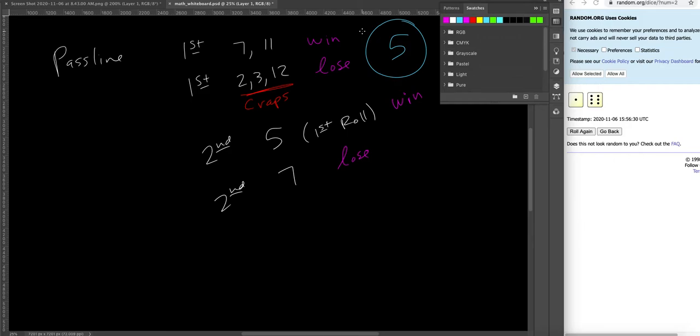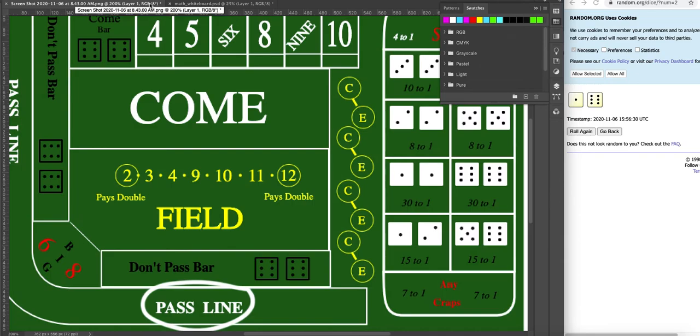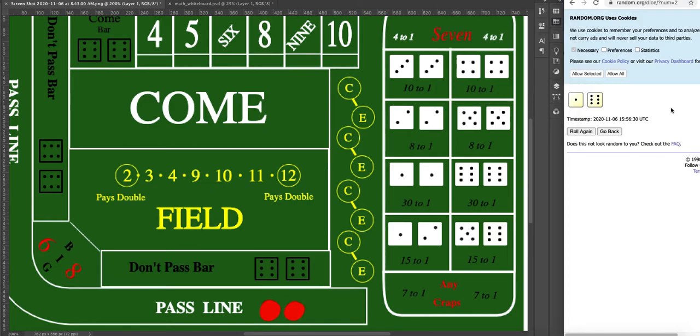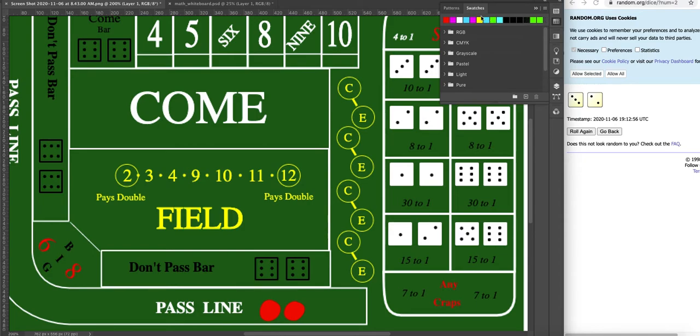Okay, let's go back and go through that. Let's say I put down 2 chips on the pass line. I'm going to roll my dice, and I got a 5. The dealer is going to put a token, a marker, on the 5, and that way we remember that that's what we're going for.